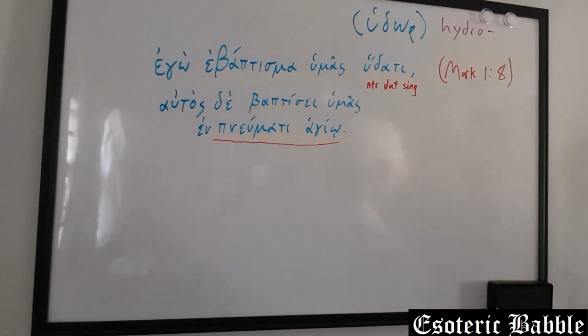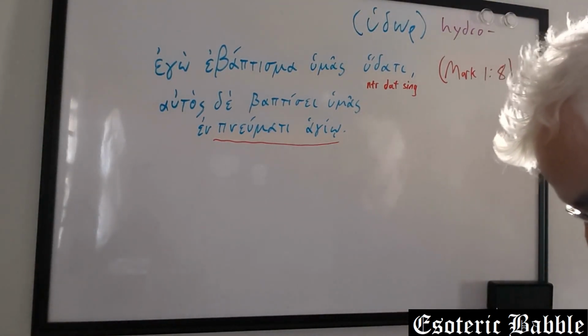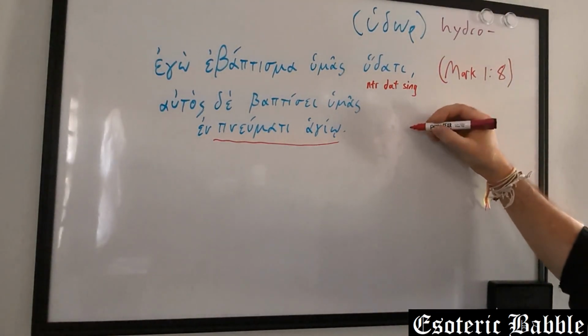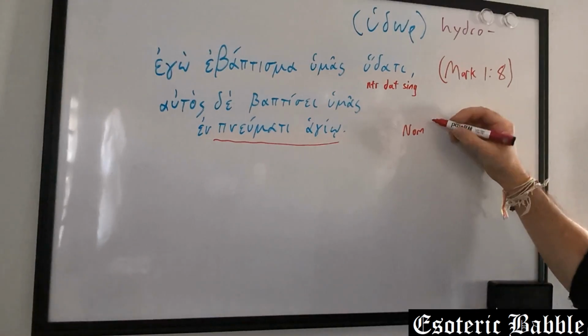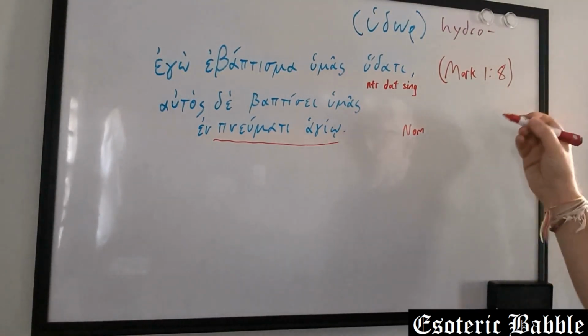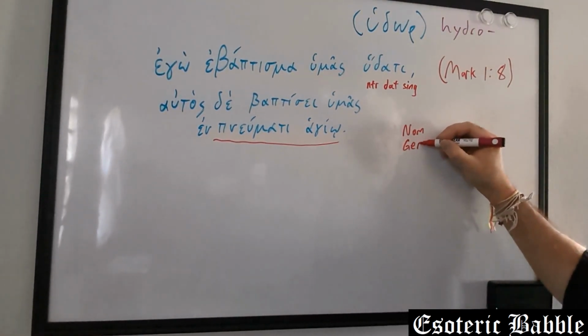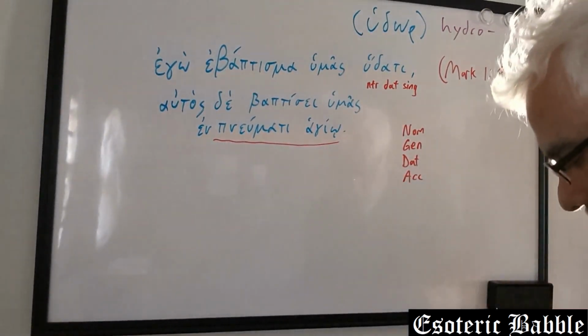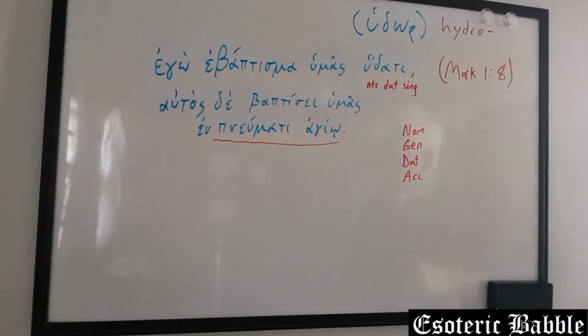Now, if we just take a step back for a minute, we've talked about how Greek has these 5 cases. It has a nominative, I'll abbreviate the ones we've already done. It has a genitive, a dative, and an accusative. But Greek has come from a language like Latin, like Sanskrit, like Pali, like all kinds of languages.